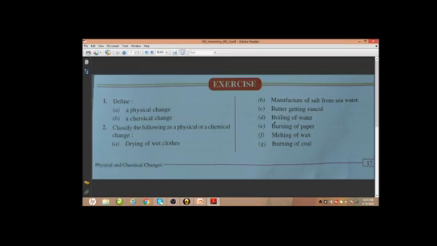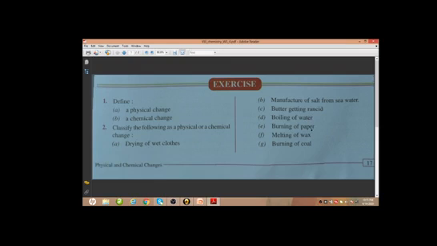Next, boiling of water, this is again a physical change because here just the state of the water is changing from water to water vapor. After boiling we are going to get water vapor, and again if we condense the water vapor we can get back the water again. So this is a physical change.